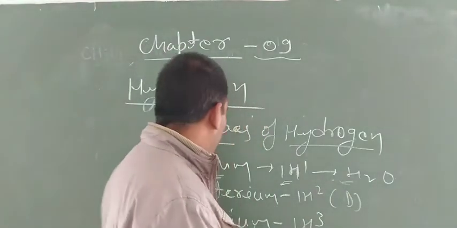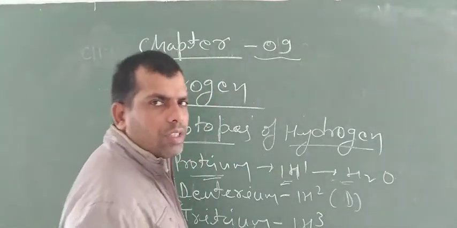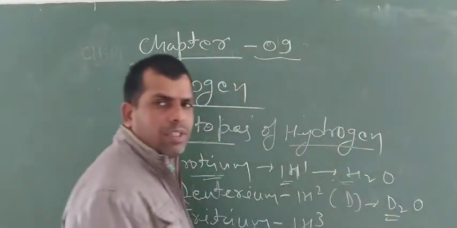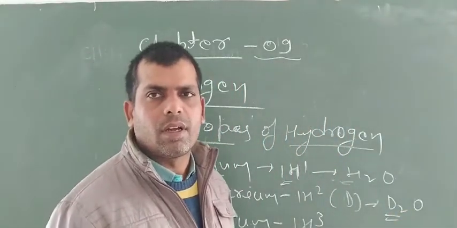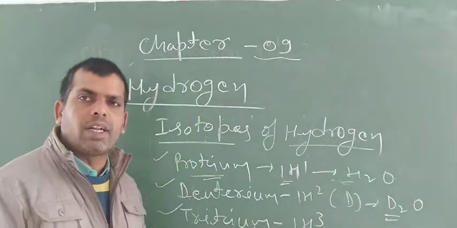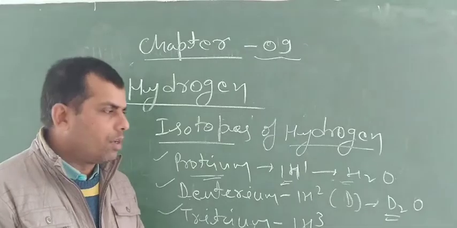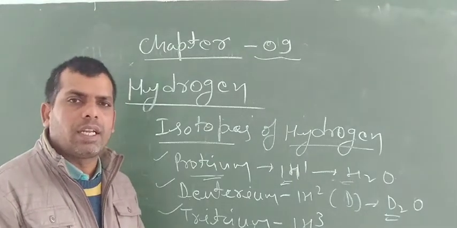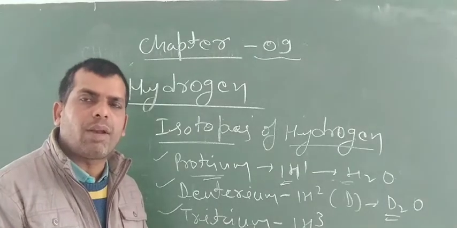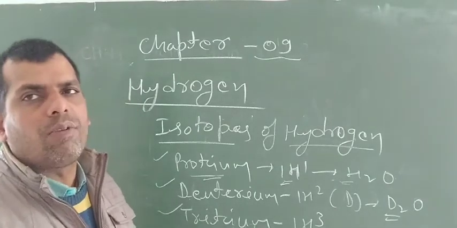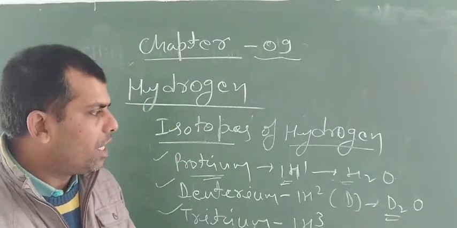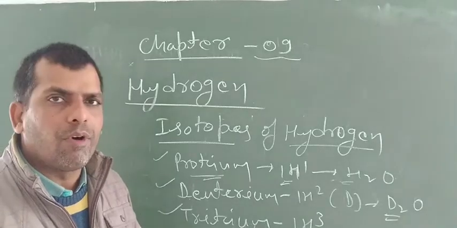But the oxide of deuterium is D2O. It is known as heavy water, which is unfit for drinking and is not used for drinking purposes. D2O is widely used in nuclear reactors as a neutron moderator, because in a nuclear reactor the velocity of neutrons is very high, and it works as a neutron moderator.